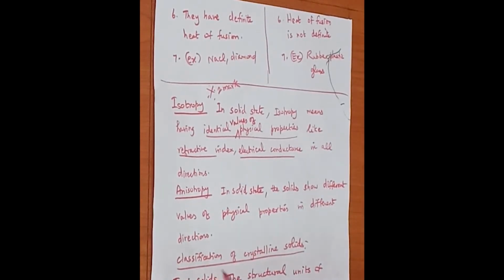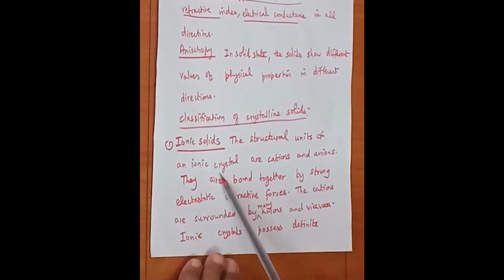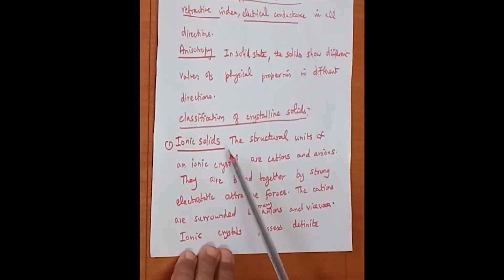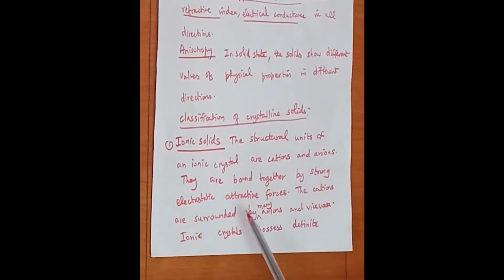Next we shall see the classification of crystalline solids. The first one is ionic solid. Ionic solids contain both cations and anions. The cations and anions are bound together by strong electrostatic attractive forces. Here the cations are surrounded by many anions, and in turn many anions are surrounded by cations.